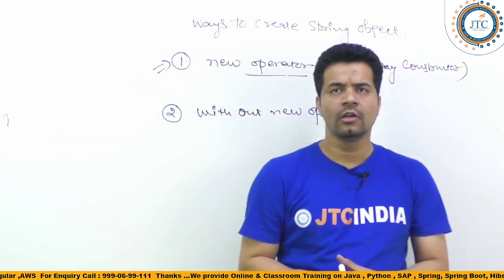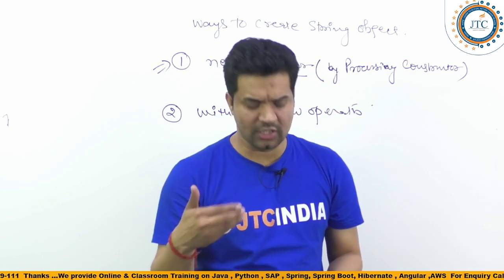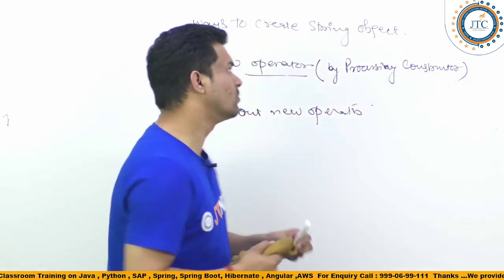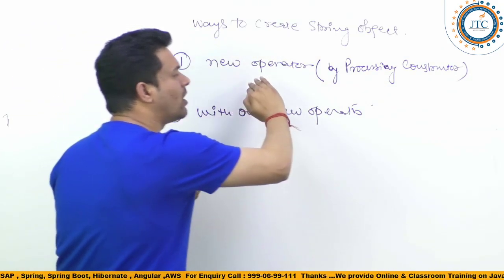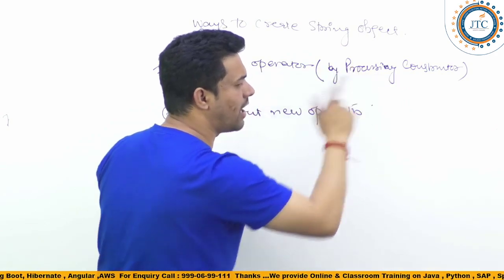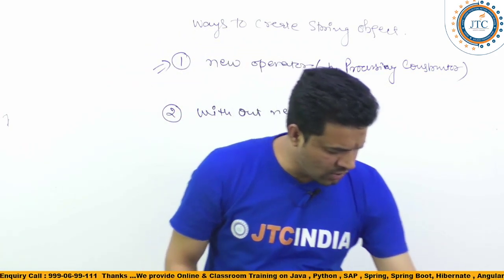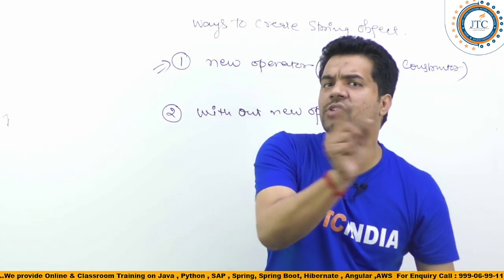Now, when we create an object with the new keyword, it is definitely going to invoke the corresponding constructor from the string class, right? So here, before coming to all these things, I'll show you the API of the string class.